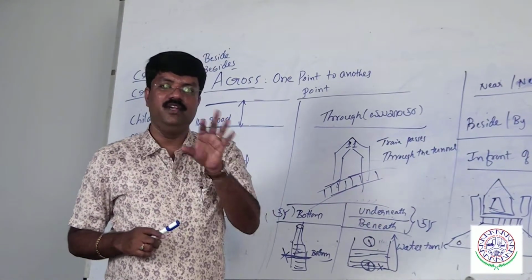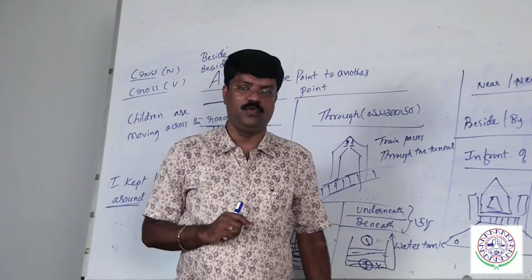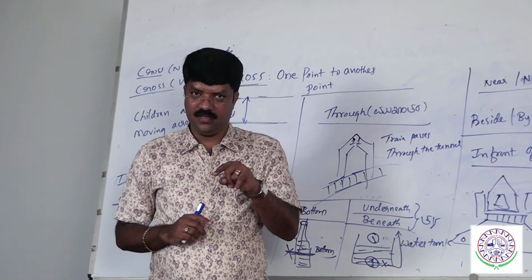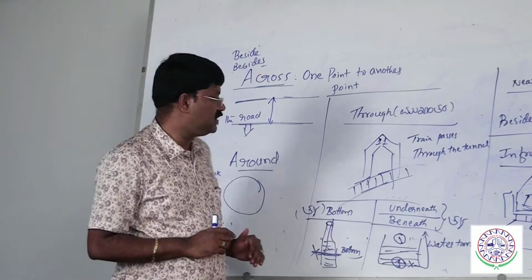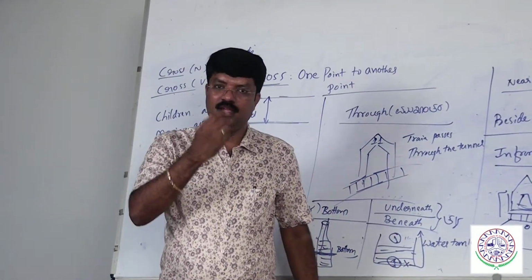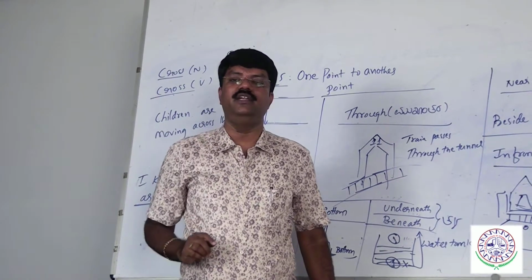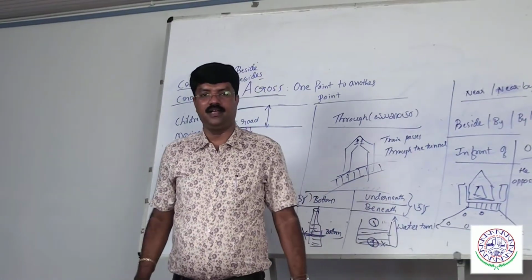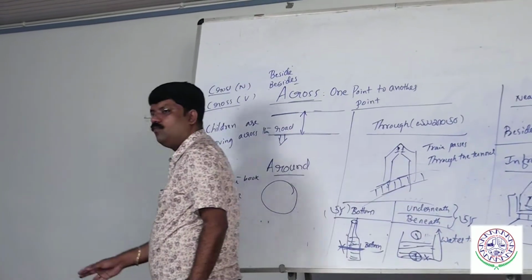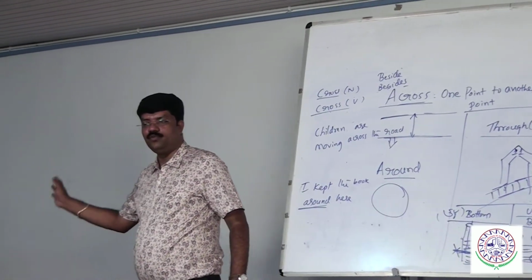There are two more words called into and upon. In means some object is in something. If it is fixed, that is called in. What is into? Into means something is in and it's in a moving condition. Now I am in class. Suppose I am moving, I would say I am moving into class number 2.